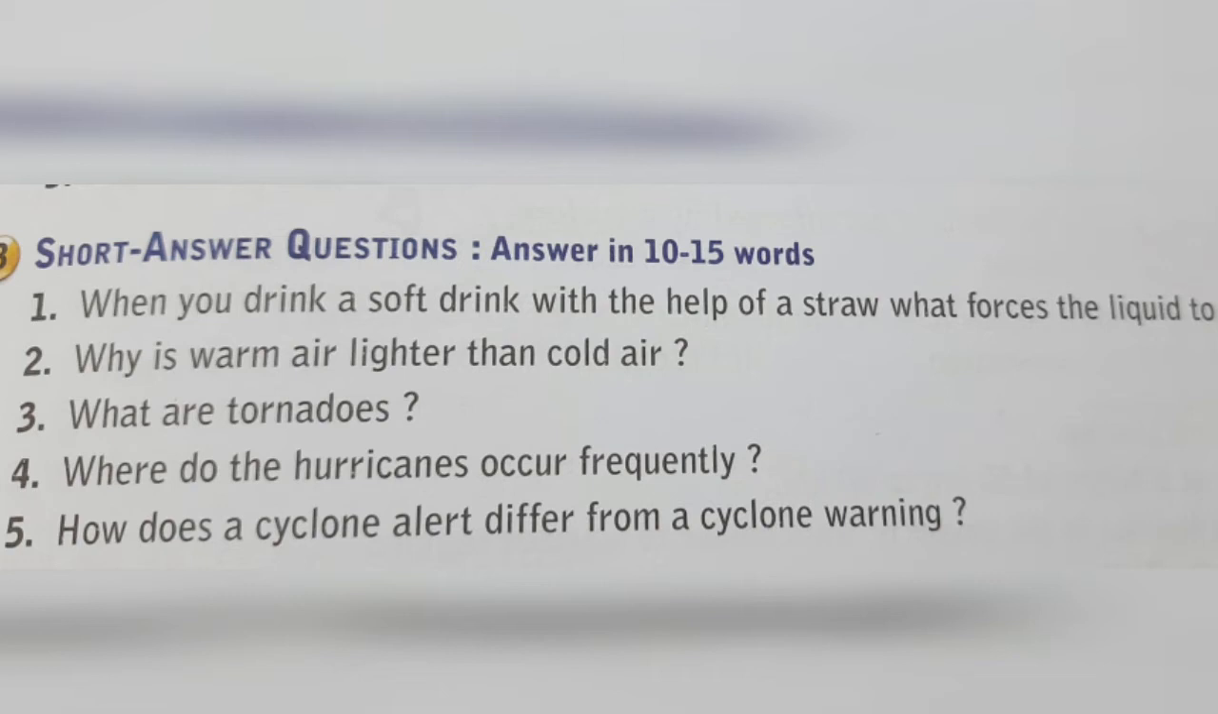The last question is, how does a cyclone alert differ from a cyclone warning? A cyclone alert or cyclone watch is first stage warning issued 48 hours before, whereas cyclone warning is second stage warning which is issued 24 hours before the cyclone comes by the meteorological department. I hope you are clear with short answer questions.